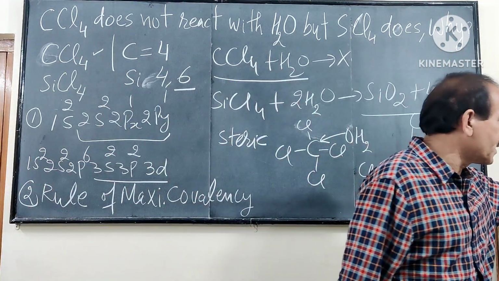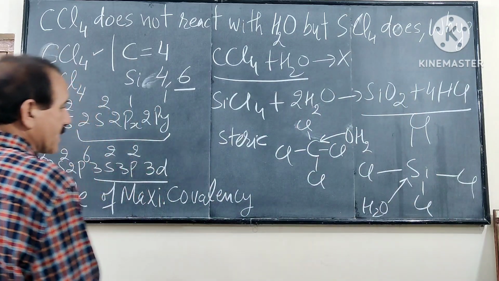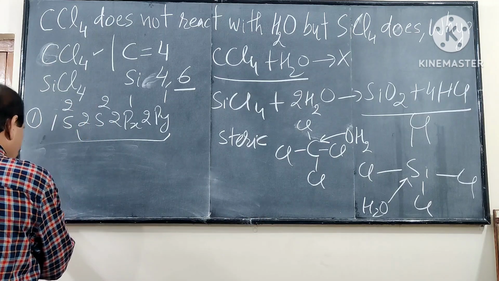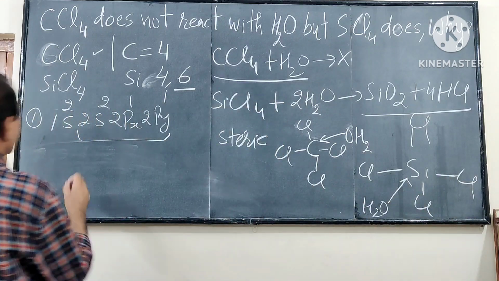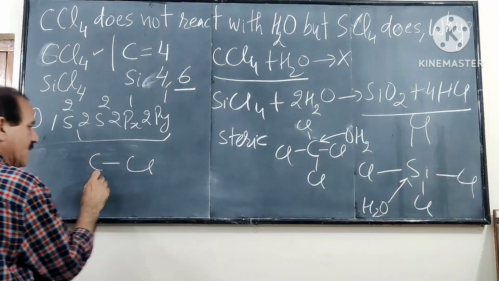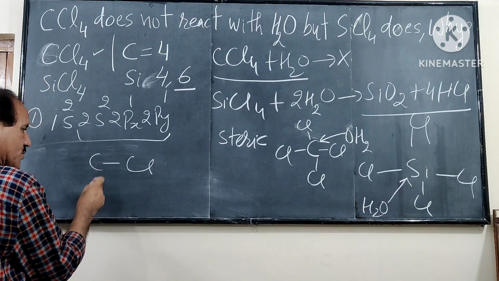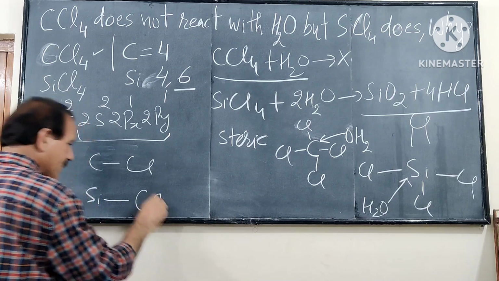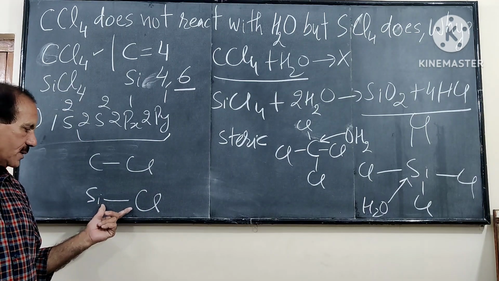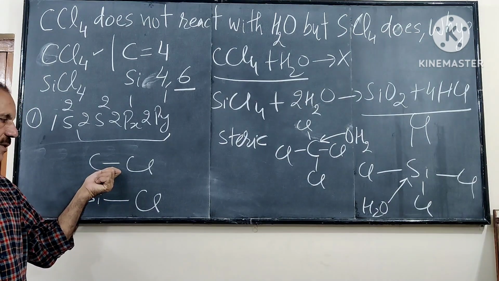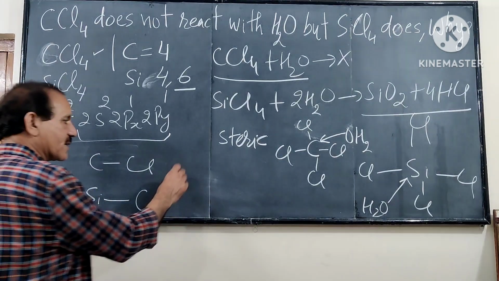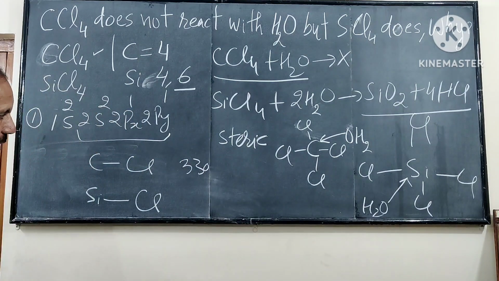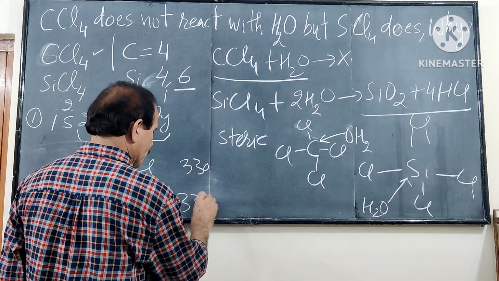Second question regarding these two compounds. You see here please, the bond length between carbon and chlorine is very small as compared to the bond length between silicon and chlorine. Means this bond is quite bigger as compared to this one, but the bond energy is almost equal, 330 kilojoule per mole, 339 kilojoule per mole.